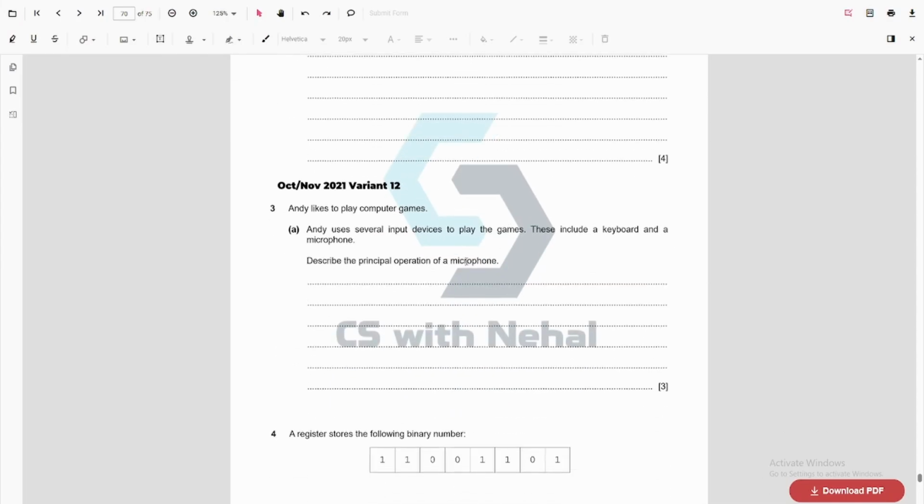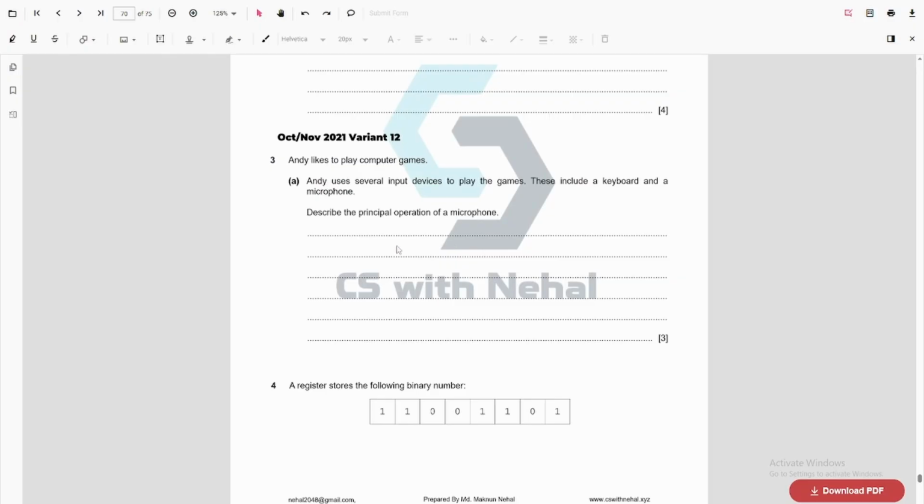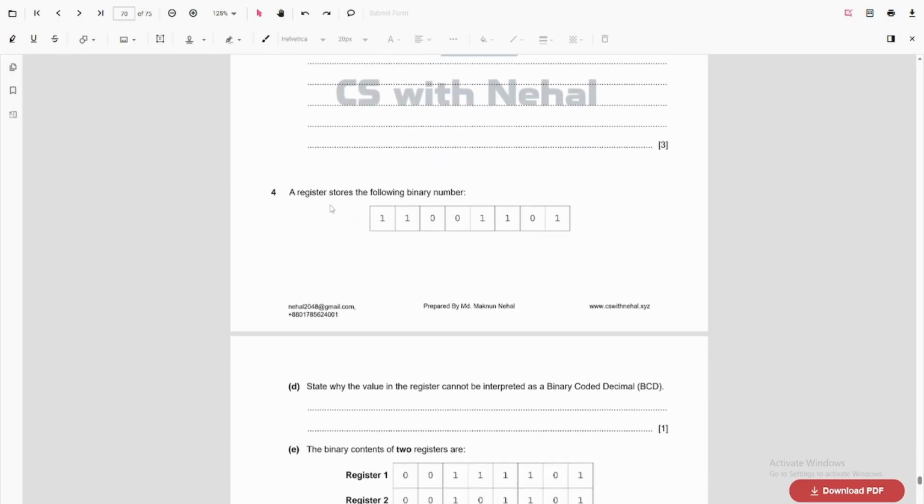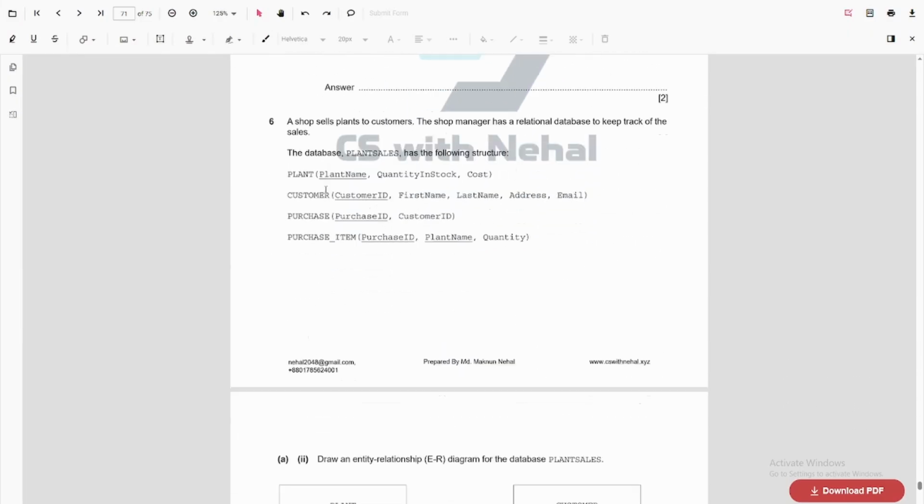Okay. Visual operation of a microphone, how a microphone works and all. You need to explain that. Just check the solved paper or the mark scheme. I will be providing this. State why the value cannot be interpreted as binary coded decimal. So this value right here, 1100, is higher than 10, higher than 9. So this cannot be represented. So we need to add this, subtract this.